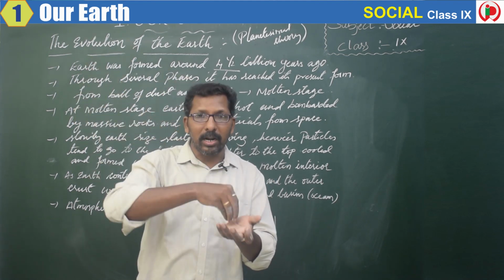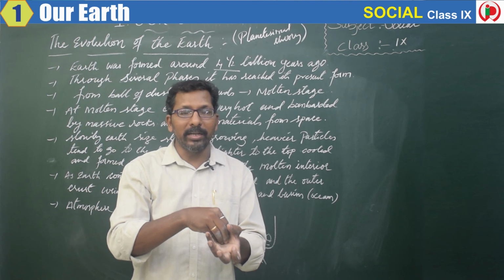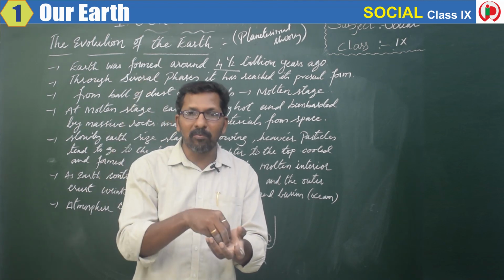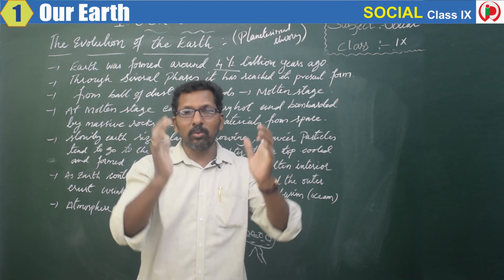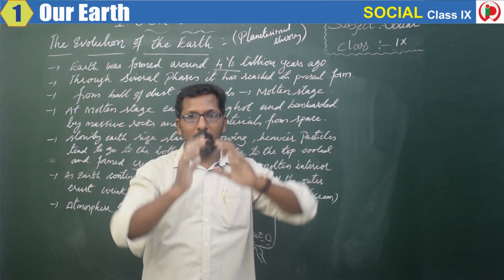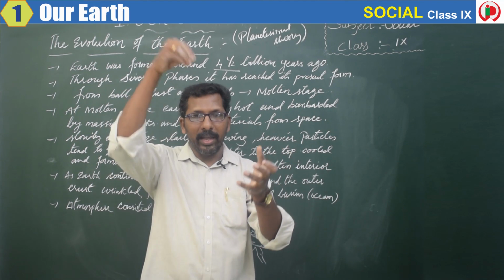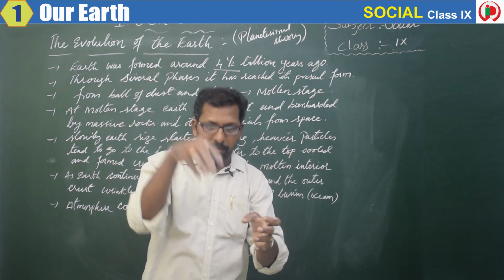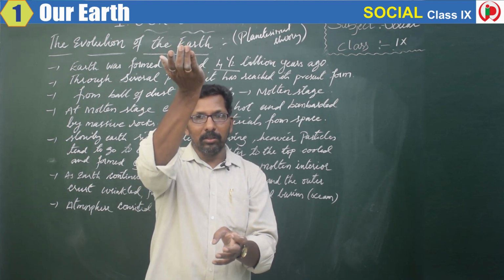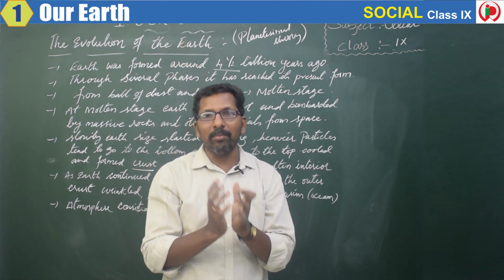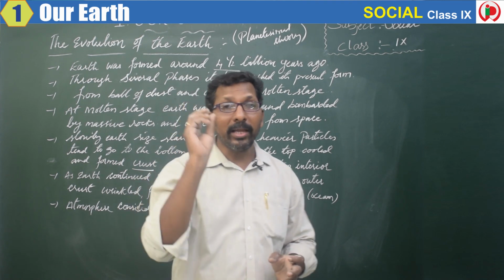At that time, bombardment happened. Many rocks started falling on this molten material, and as the rocks were falling, the earth's size was slowly growing. The heavier rocks went to the bottom and the lighter came upwards. But what happened to the heavier material?